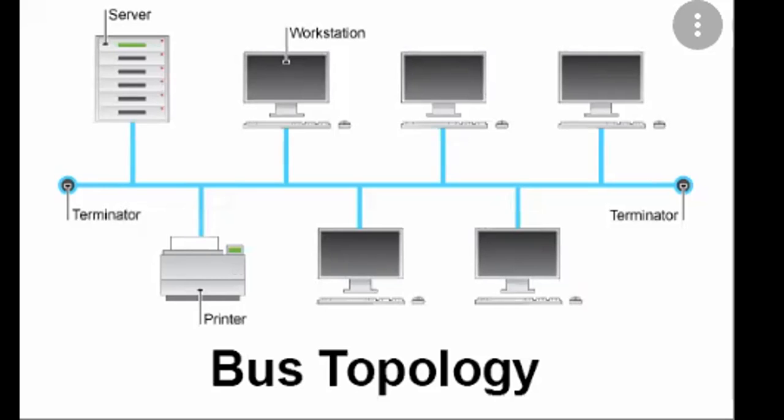However, fault detection and isolation is difficult because there is only a single cable. In this topology, one message passes from a workstation to the terminator, meaning the last computer system. So these messages are read by all the computer systems one by one because there is a single cable connected to all of them.